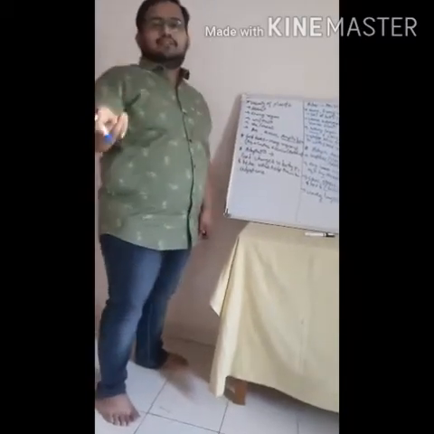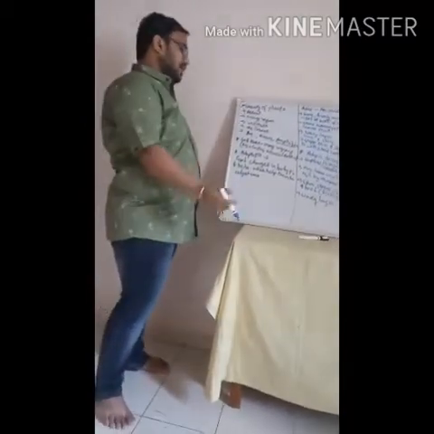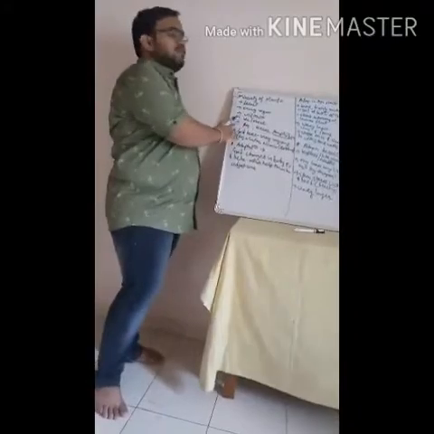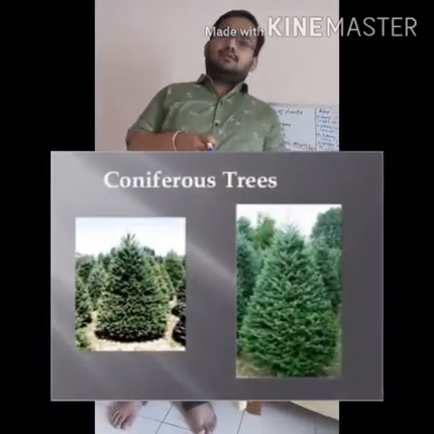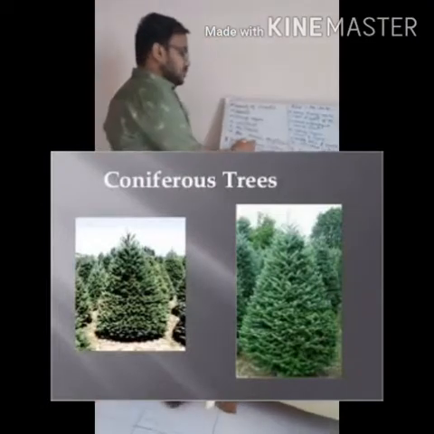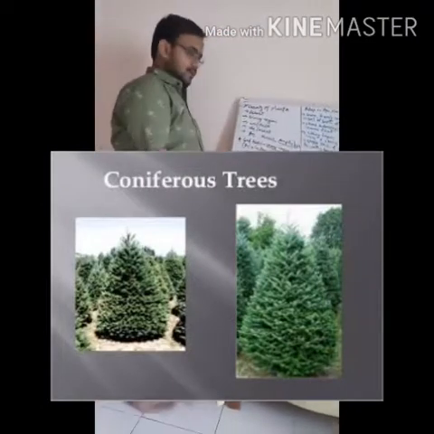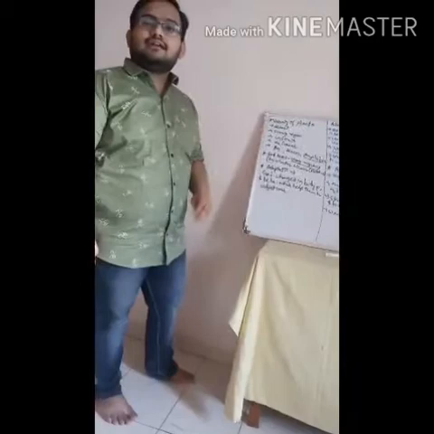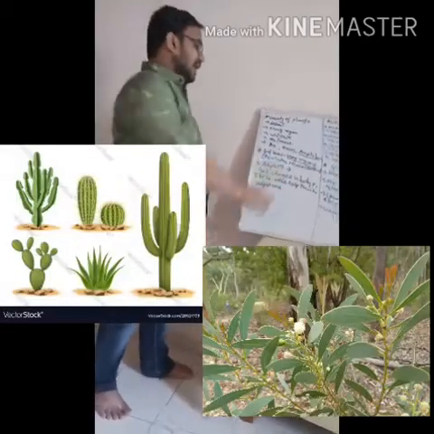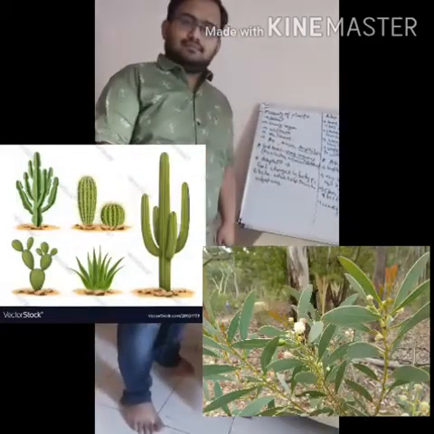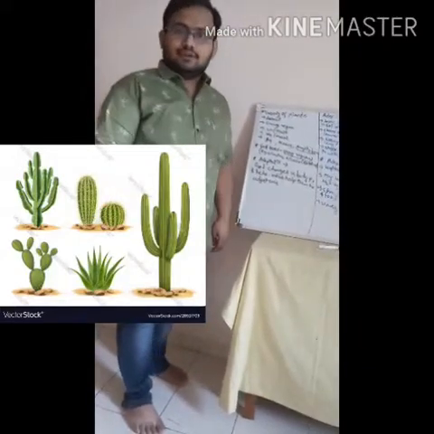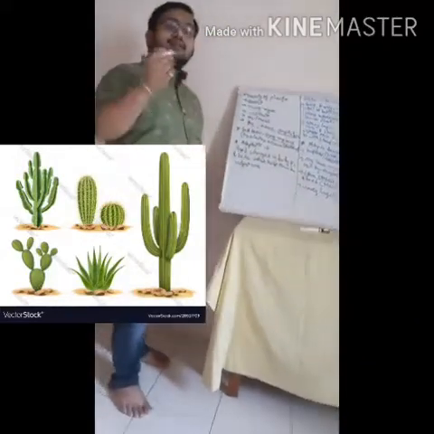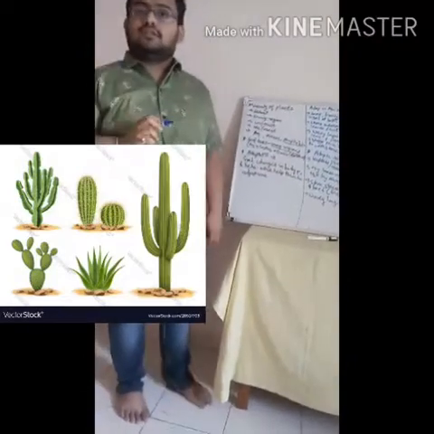So there are different such organisms. Generally, coniferous trees like pine and deodar are found in snowy regions. And mainly in the Rajasthan desert, if we see desert areas, cactus and acacia are found. Cactus, all of you know, and acacia, in Marathi we say babul.